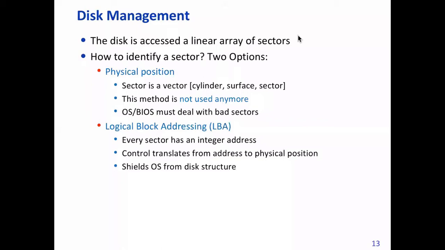These two methods we have seen. First is that the OS does it by itself: conversion of block to which sector, which platter, and all this physical dimension. Earlier systems used to do things this way, but it was not a very nice method, because every time a hard disk changes or a new design comes up, the corresponding data has to be in the OS. Now it's very simple. The disk consists of a number of blocks, and the conversion of logical block to actual sector, platter, and so on is done inside the disk.